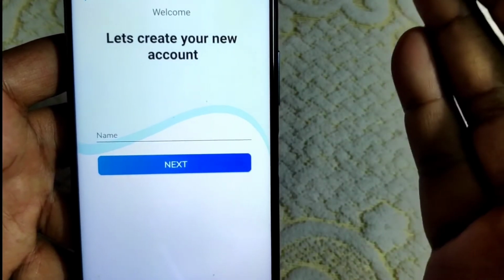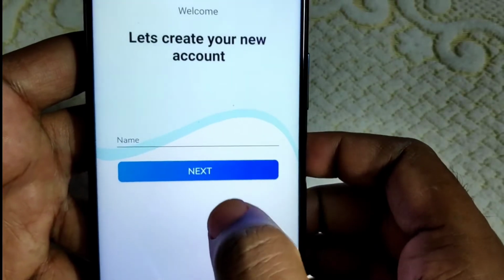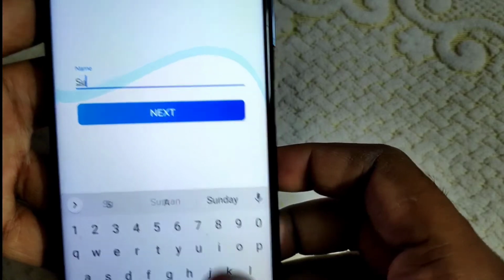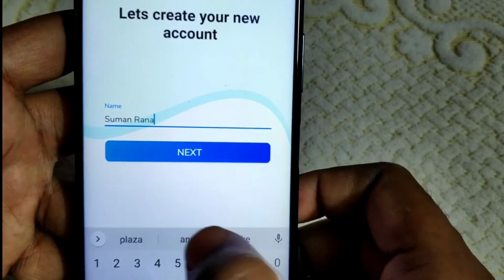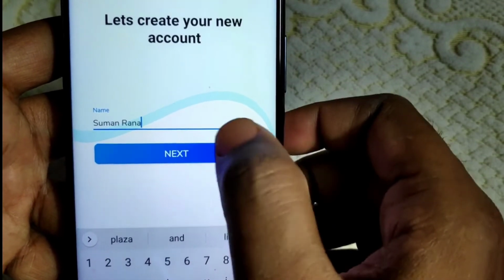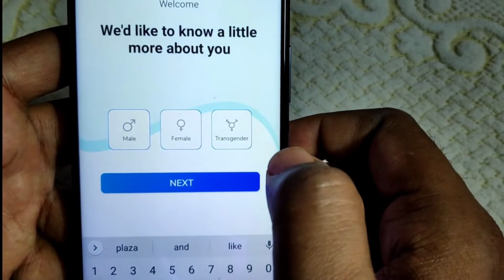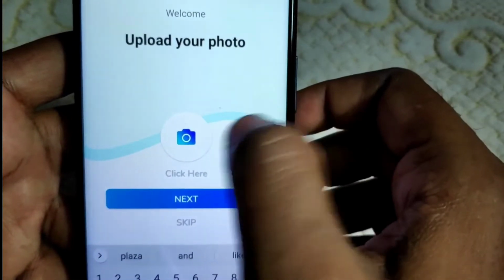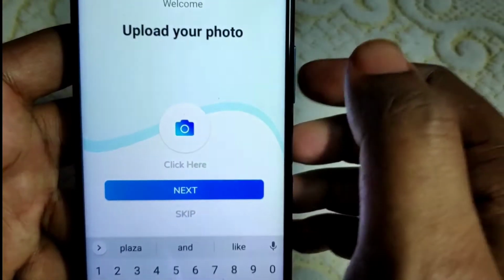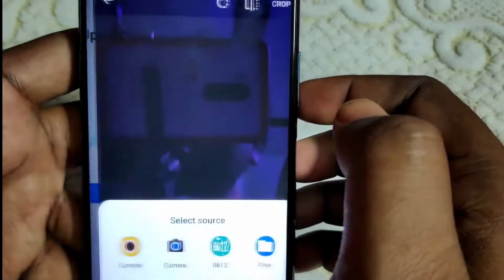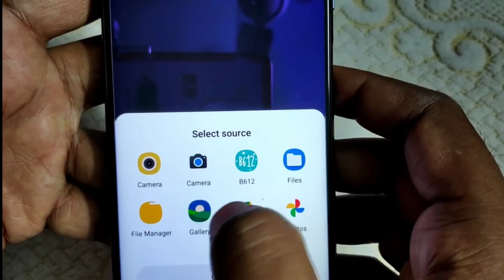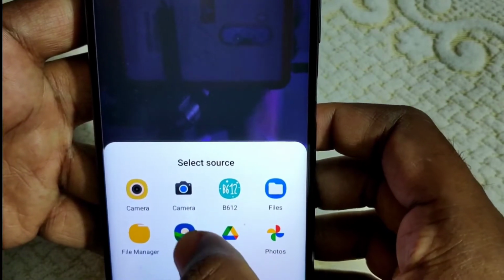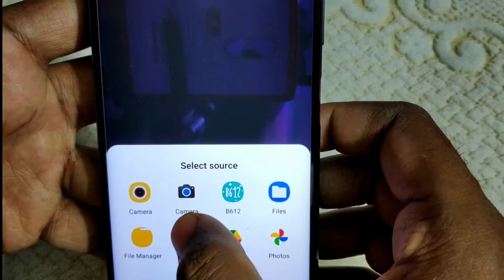Now it is asking for the account name. For example, here I am providing my original name only, Suman Rana. Now click on next. Now you can take any photo and upload it here. You can open the gallery, or you can open the camera and take a photograph right now. I'm opening the gallery, my dear friend, for this particular moment.